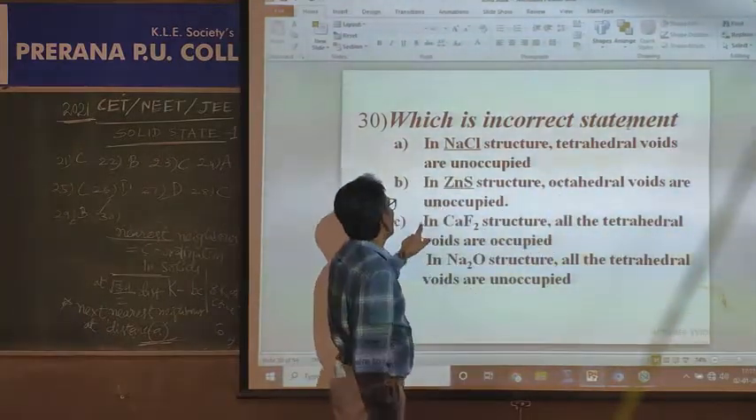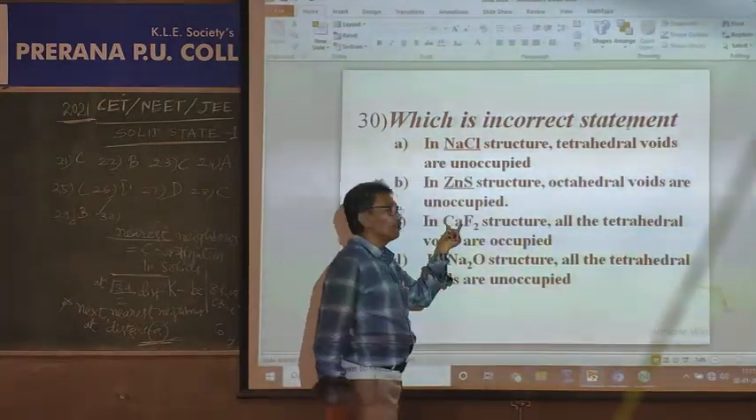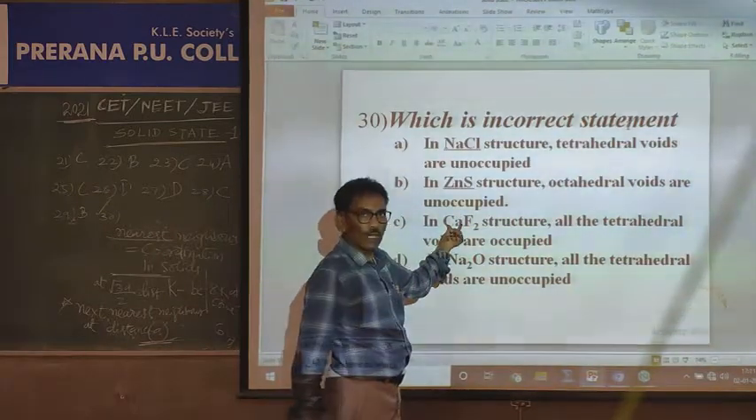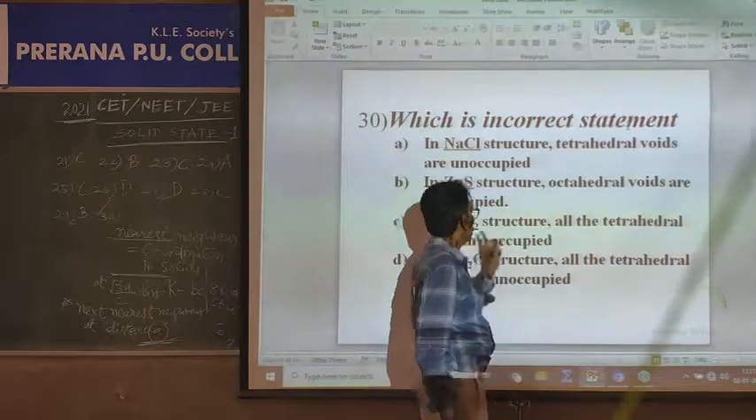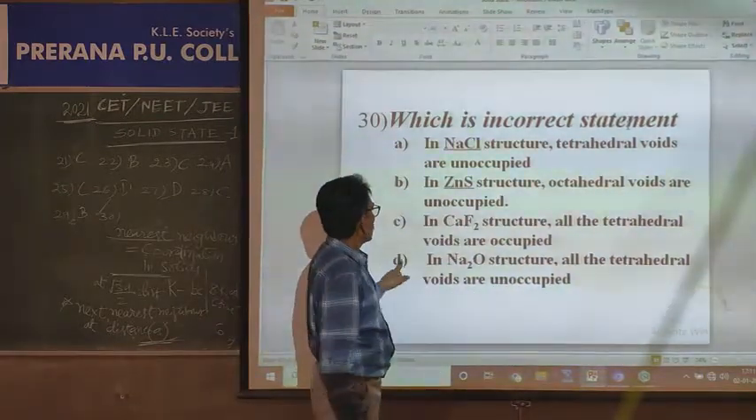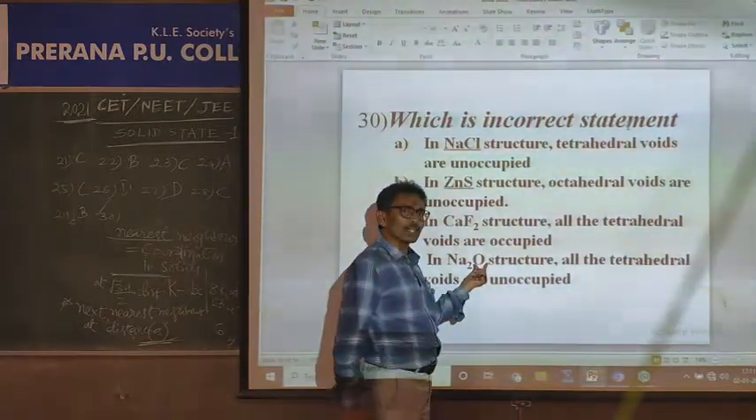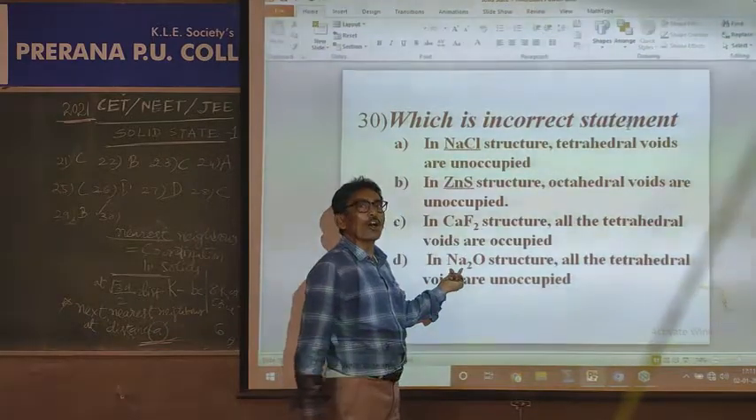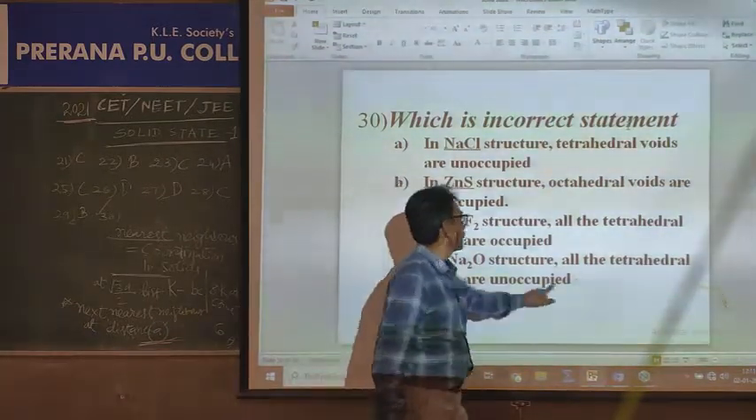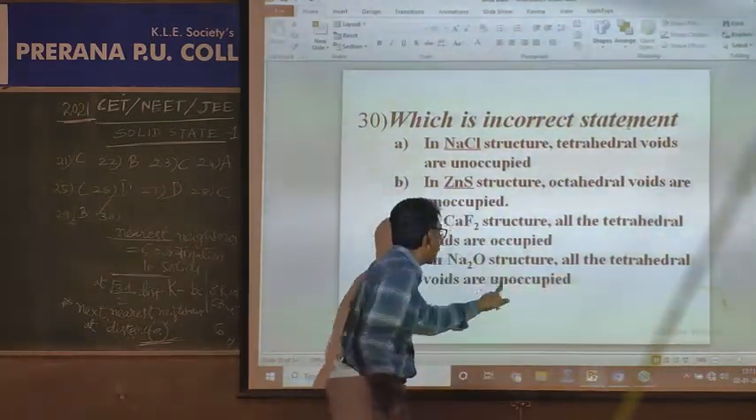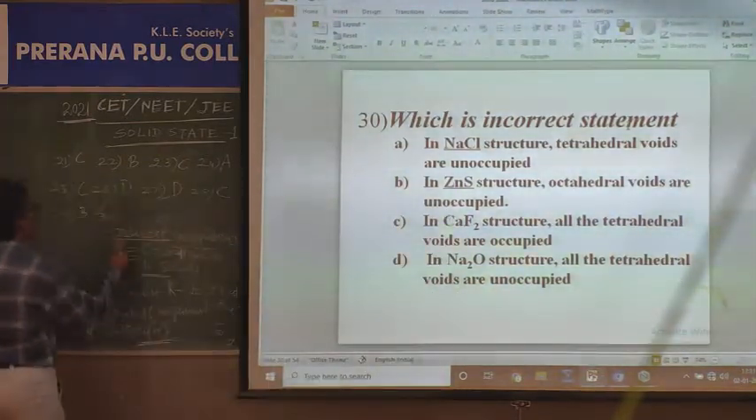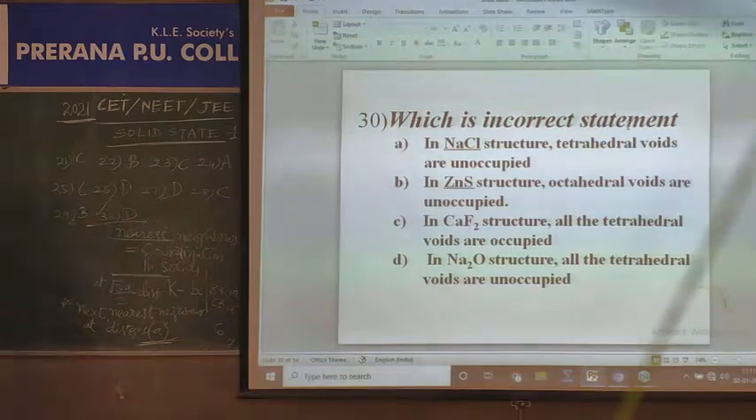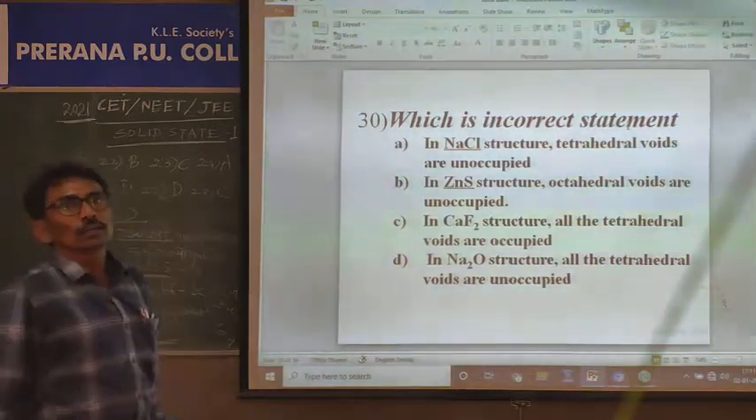Correct? In CaF2, calcium crystallizes in FCC and F minus ions occupy tetrahedral voids. Correct, all tetrahedral voids. But in Na2O, oxygen is in FCC and Na occupies all the tetrahedral voids. All the tetrahedral voids are occupied. Unoccupied is given, which is wrong. So D. For the 30th, D is the right answer, which is the incorrect statement given.